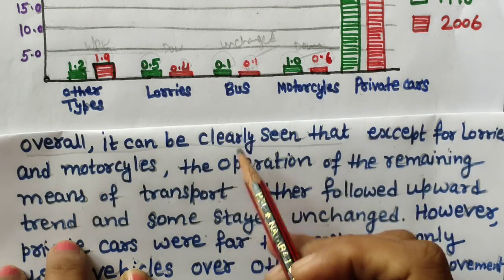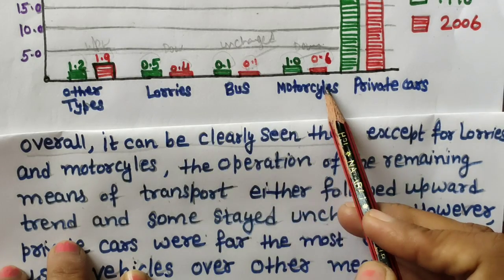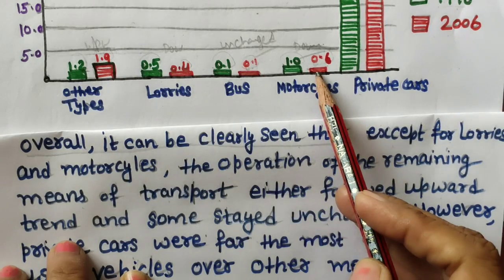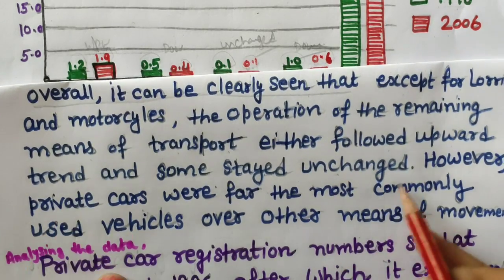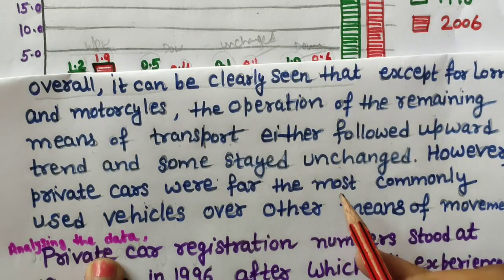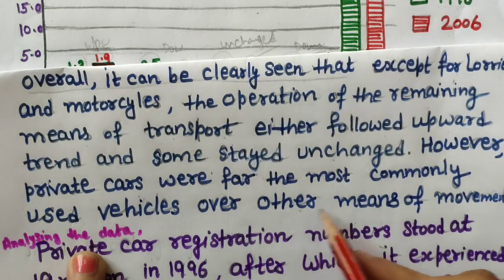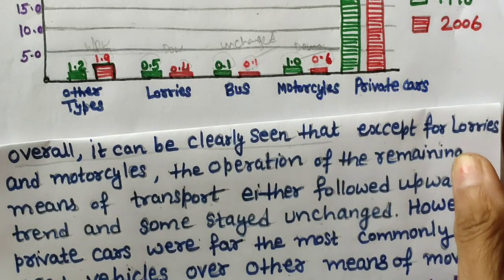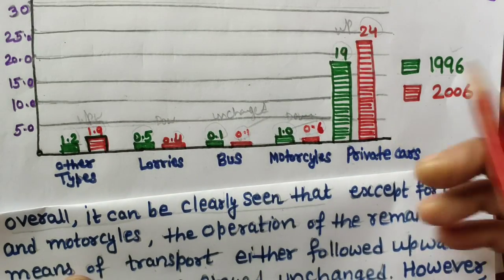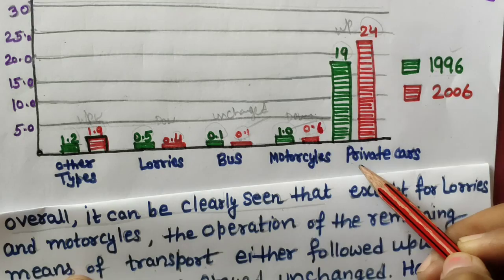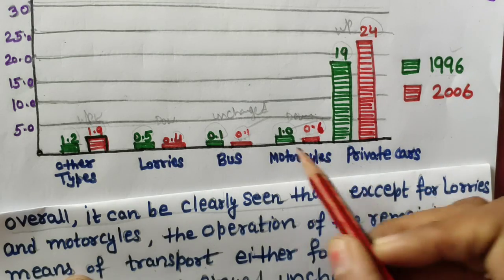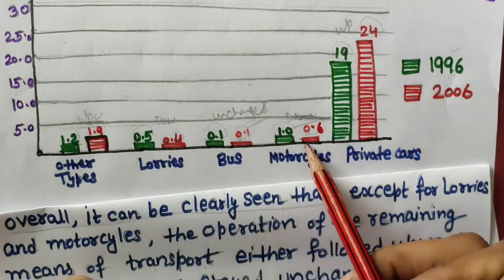Okay, except for lorries and motorcycles, they are following a downward trend. And however, private cars were by far the most commonly used vehicles over other means of movement. So whatever important thing they have noticed here, we have noticed this is the most used vehicle, private cars, in this European nation as compared to other categories.